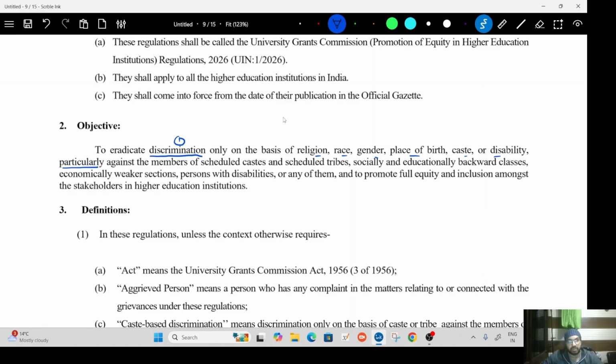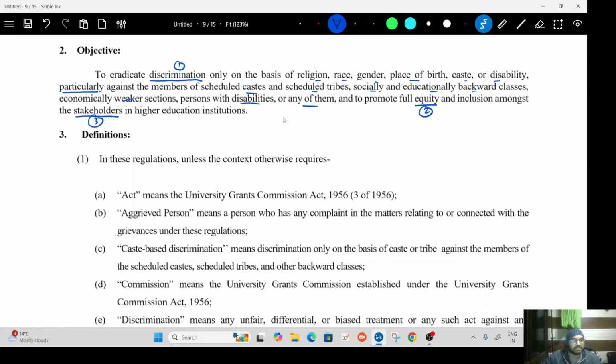So, particularly against members of SC, ST, socially and educationally backward classes, economically weaker sections, persons with disabilities, or any of them, and to promote equity and inclusion among the stakeholders. So, another term, equity, we are going to define in these rules, and the term stakeholder, again, we are going to define in these rules. Now, these definitions are important because whenever a law is applied, that law is governed by its own definition first. And if any word does not have a meaning, then that meaning is taken from any other law. But in this law, we will first focus on discrimination.